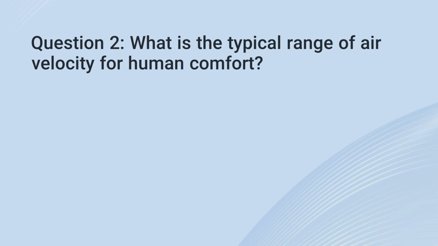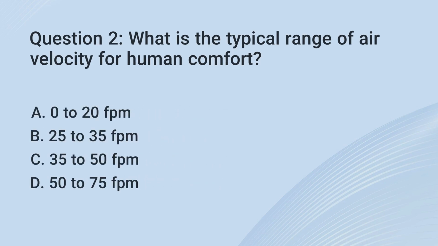2. What is the typical range of air velocity for human comfort? A. 0 to 20 fpm. B. 25 to 35 fpm. C. 35 to 50 fpm. D. 50 to 75 fpm.